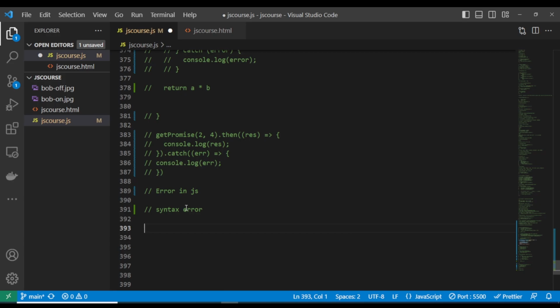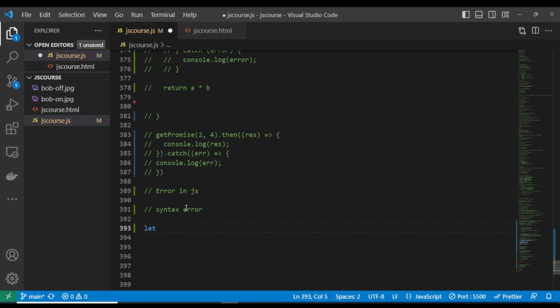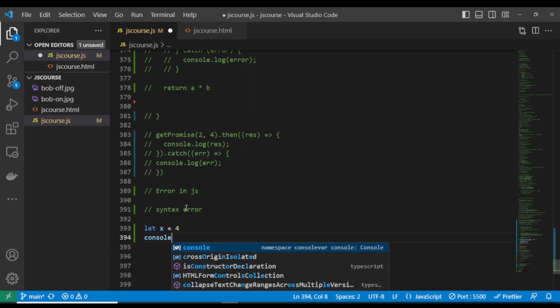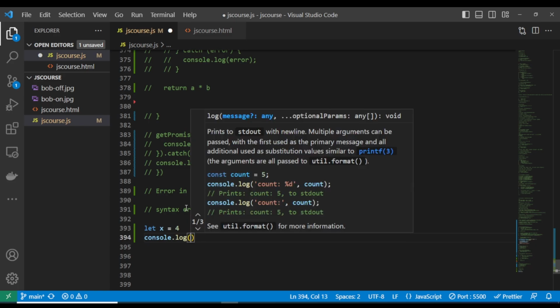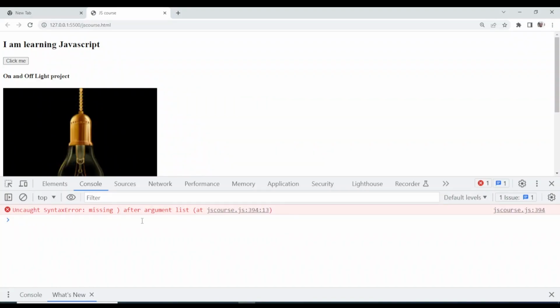Okay, let's quickly define let x equals 4 here. If you try to do something like console.log and I put our and say 4, this is going to throw an error, because the syntax is not correct. Let's see. So look at this syntax error, missing the closing bracket after argument list.